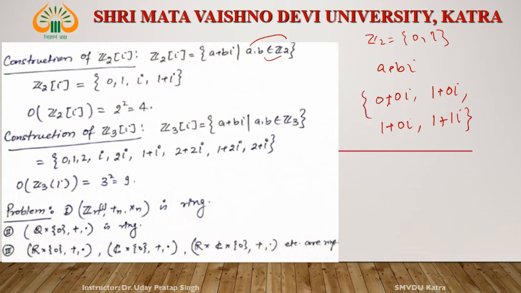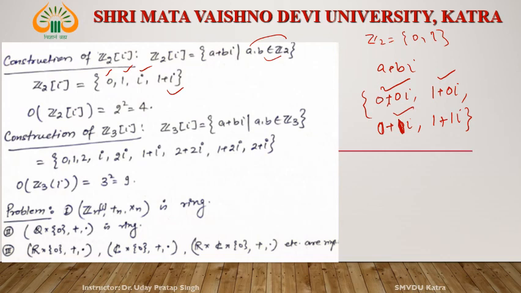What are the 4 elements? First one is 0. Second one is 1. Third is i, where a is 0 and b is 1, and fourth is 1 plus i. So there are 4 elements. The order of Z2[i] is 4.